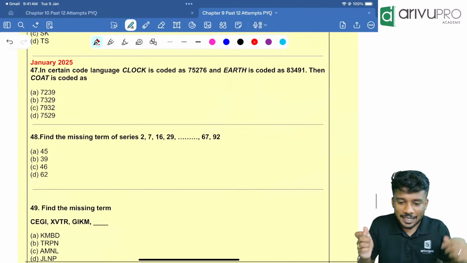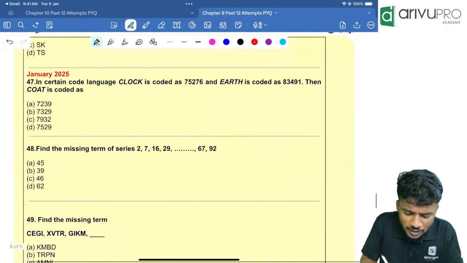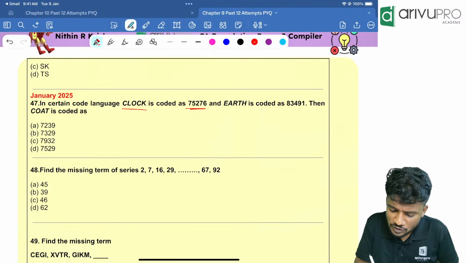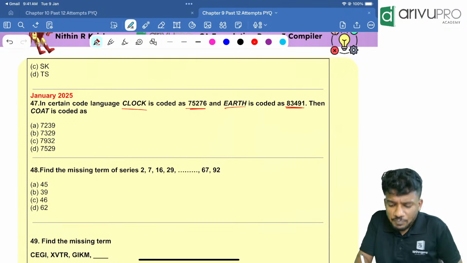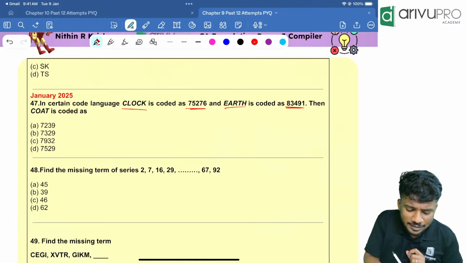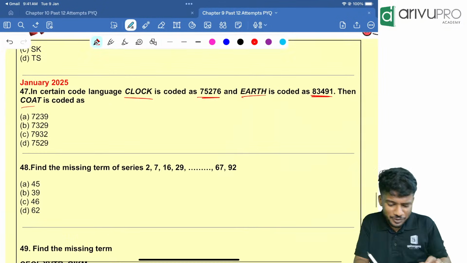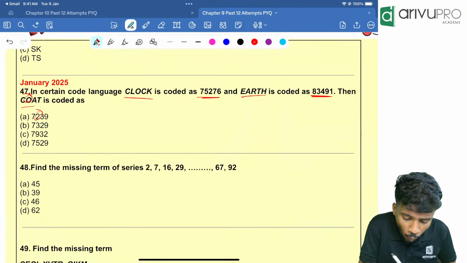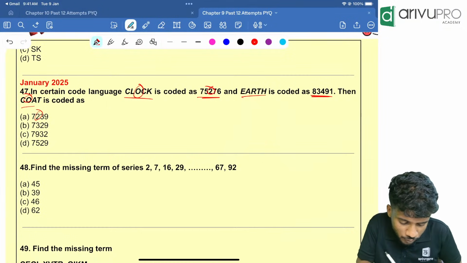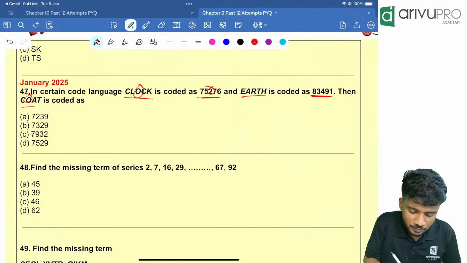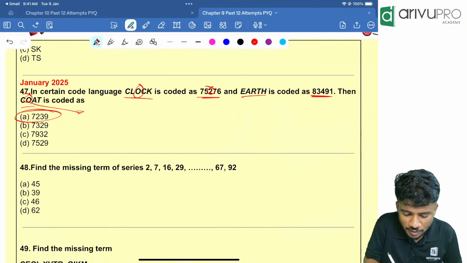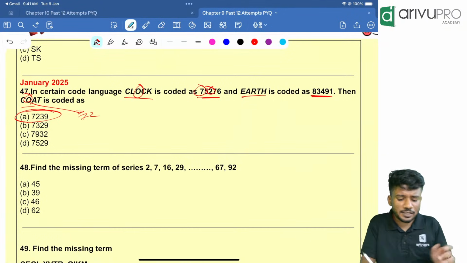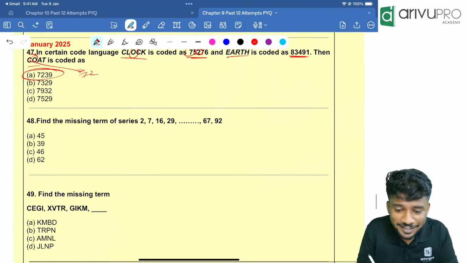Next one, Jan 2025. In a certain code, clock is coded as 75276. Earth is coded as 83491. Then chord is coded as? Very direct question. First one, I'll just check the second letter. Yes, O. O is what? 2. That means option A is your answer. O is 2. Then C is what? C is anyway 7. So 7, 2 is only there in option A. Direct one.